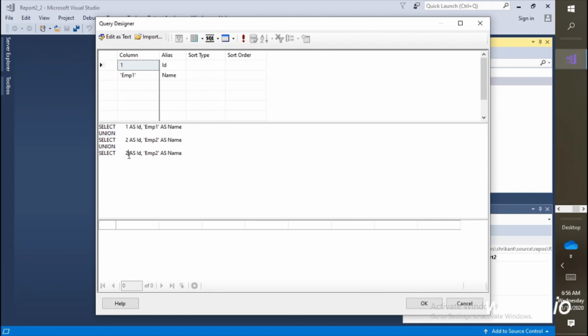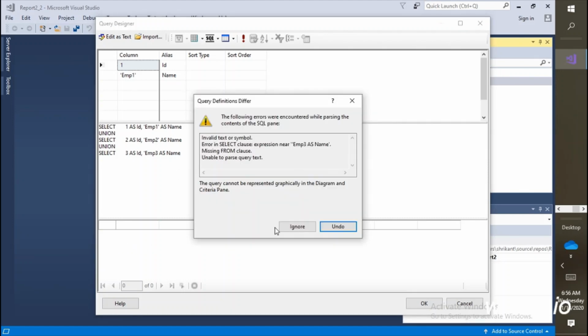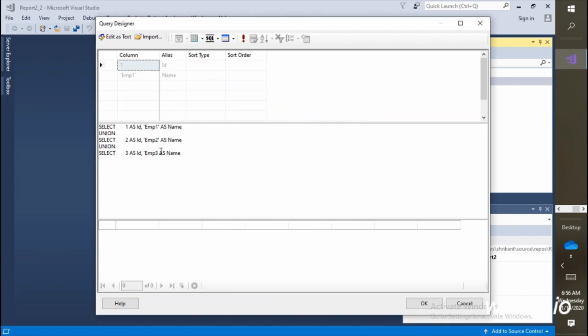I will add one more, then emp3, right? Syntax error. Okay, now you need to come here, you need to execute. Now you will see 3 rows are there.